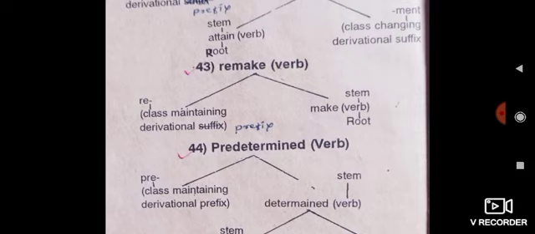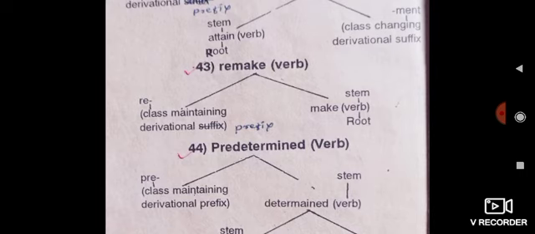Again, determined is a verb and this word is divided into two parts, determine and d. The first part is determine, it is a verb, and d is an inflectional suffix. Determine is a stem word, a root word and a verb.